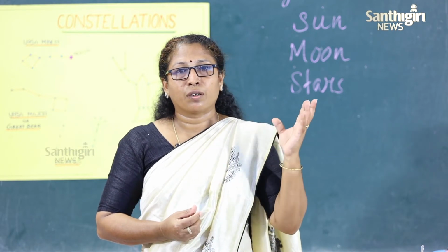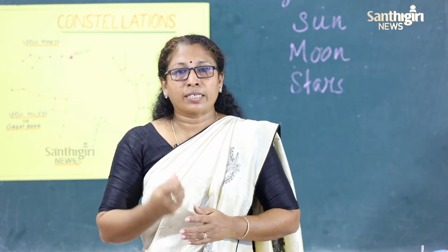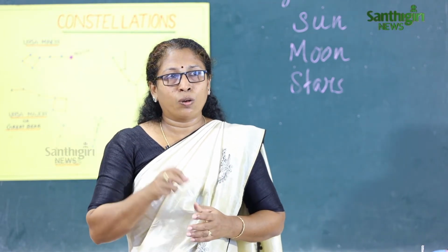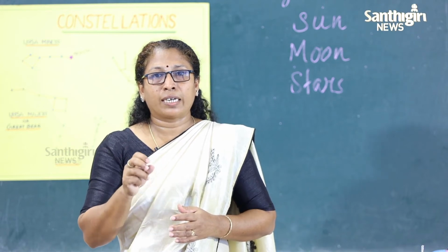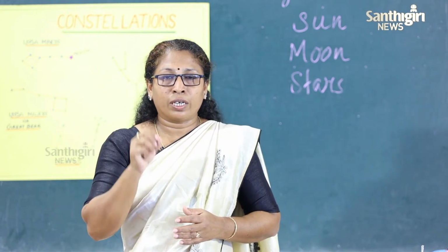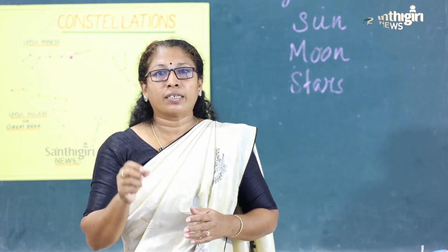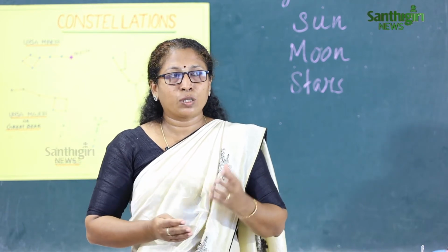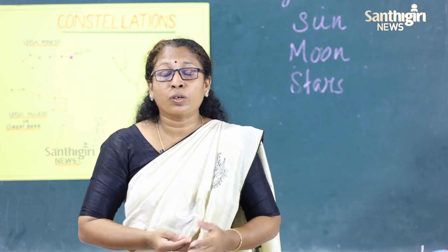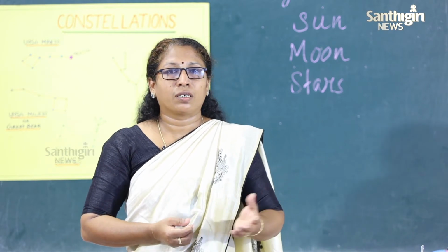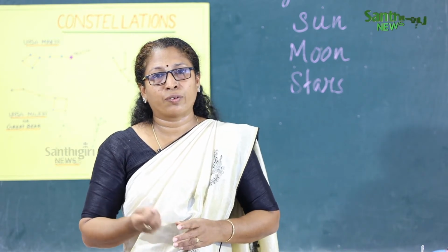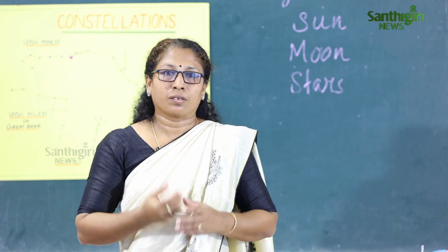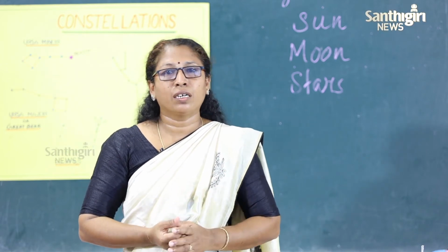You can see it brighter in the sky at night because it gets the light of the sun. Only the part of the moon that is visible to us gets the sunlight. Other parts we can't see. That is why on different days we can see the moon in different shapes. It is not always the same shape. Only a few parts of the moon get sunlight, and only that part we can see.